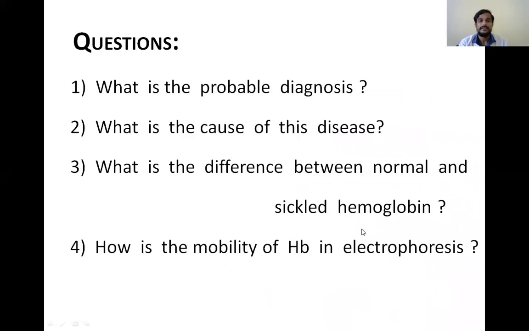So this is the case, and the questions about this case are: what is the probable diagnosis? What is the cause of this disease? And what is the difference between normal and sickled hemoglobin? How is the mobility of hemoglobin in electrophoresis? So these are the questions about this case 1.